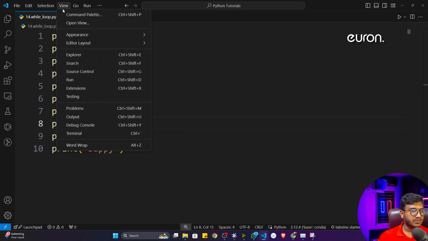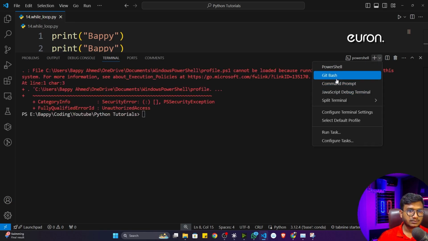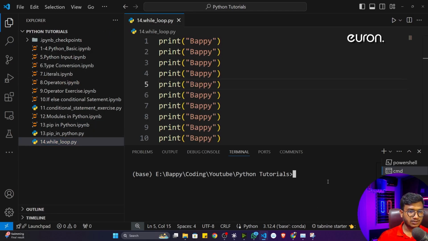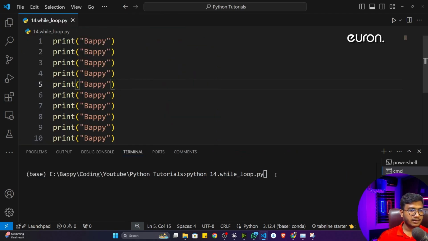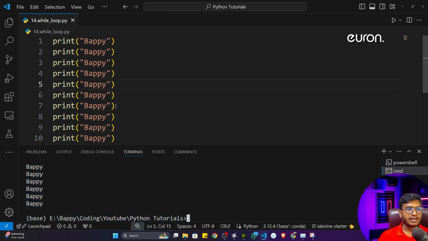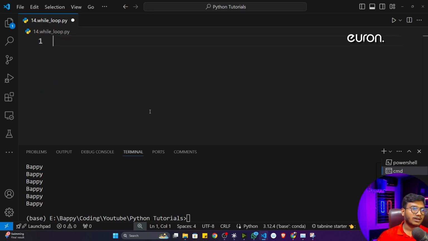And if I execute this particular program, let me take the terminal, and now if I execute this particular file, so python 14 while loop.py, now I'll see that it will print 10 times. Okay, it will print this particular name 10 times. But again, what I have done, I have just used a manual approach to write this particular code. But with the help of a while loop.